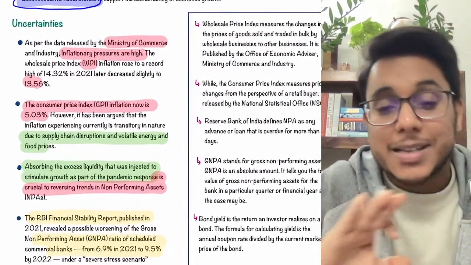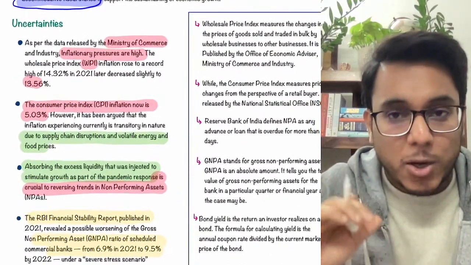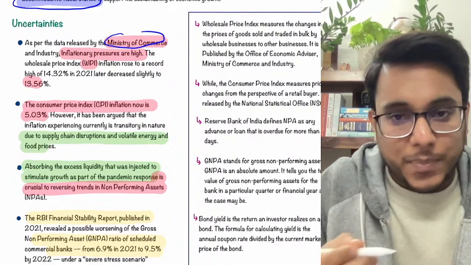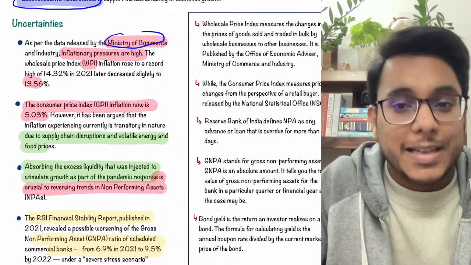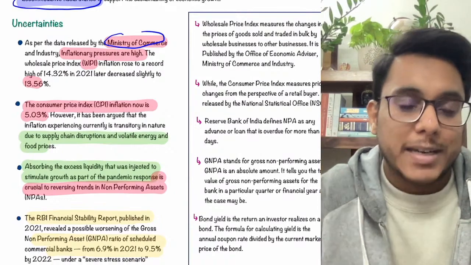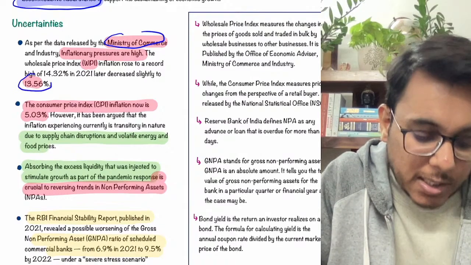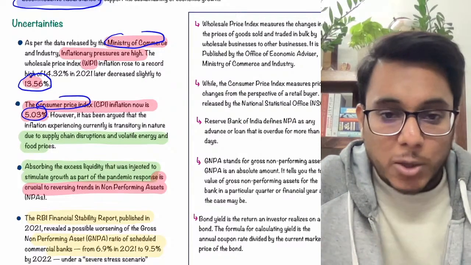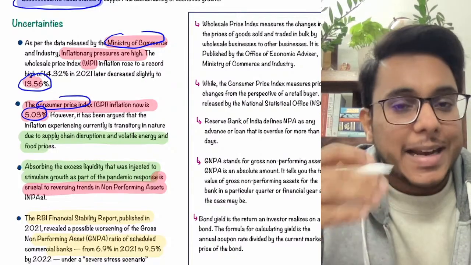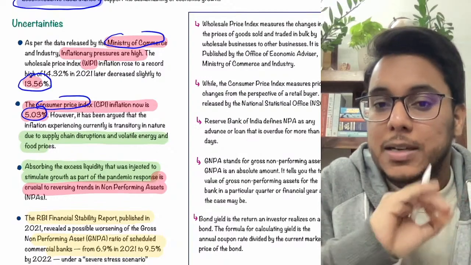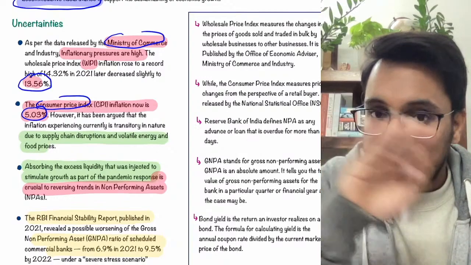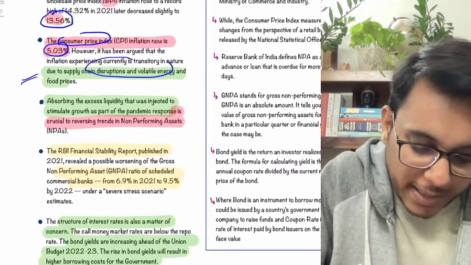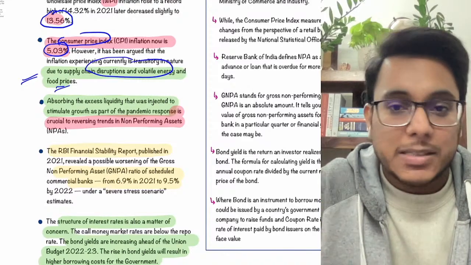Now see this thing, there are certain uncertainties which the Indian economy is facing right now. Number one uncertainty is that the Ministry of Commerce has accepted that inflation is increasing in India because already a lot of money is being pumped. The WPI inflation is around 13.56% and the CPI inflation is right now 5.03%, and it is going above. It might reach the 6% limit also, which is the peak of the comfortable range. Due to supply chain disruptions and volatile energy and food prices, the inflation has come.